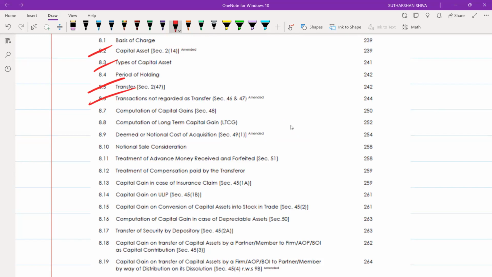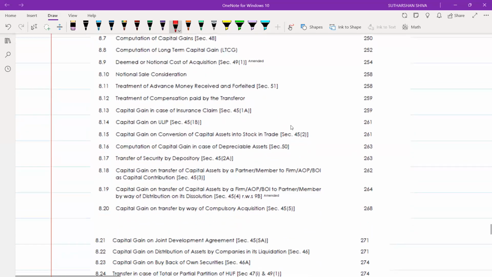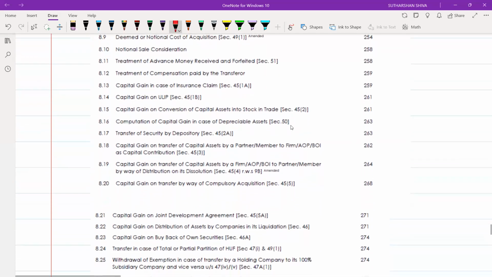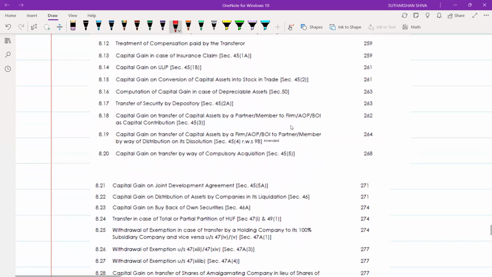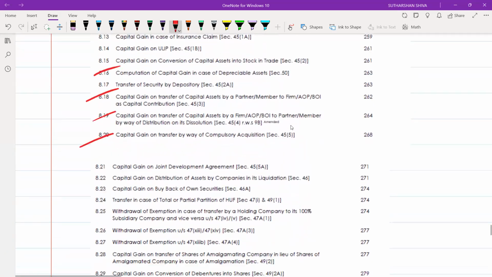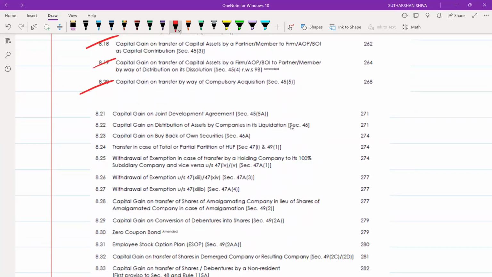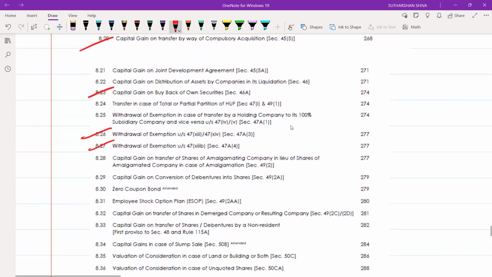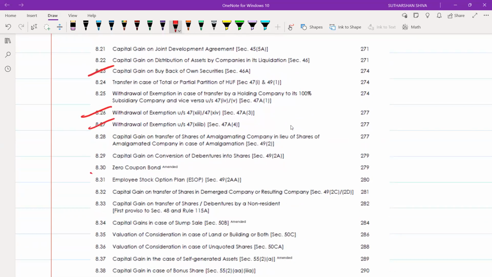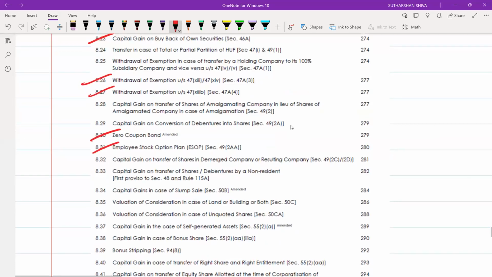Once it is done, you may focus on capital transaction on depreciable asset, partners, members, transfer of capital assets of firm, compulsory acquisition, then buyback of own securities, withdrawal of exemptions under section 47, zero coupon bond, ESOP.